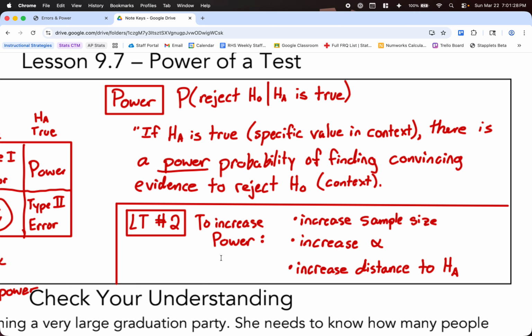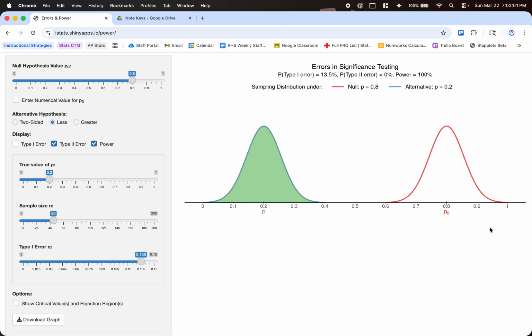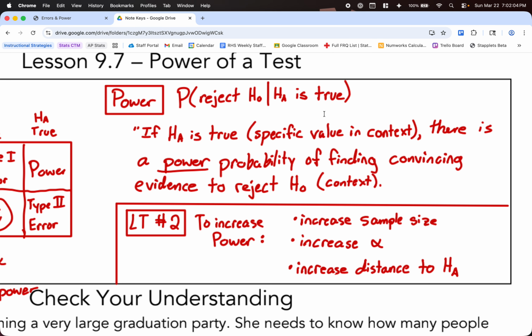The last thing here is just ways to increase power. I mean, it's good to know, but if you're thinking where this is going to show up, it's probably going to be multiple choice. You're going to be asked questions about which ways can increase power. Increasing the sample size increases power. Increasing your alpha value increases power. And then increasing the distance from our alternative hypothesis, that's decreasing the true value, the true P. We saw here 0.66, I go down to 0.2, we increased our distance here. That's what that's saying.